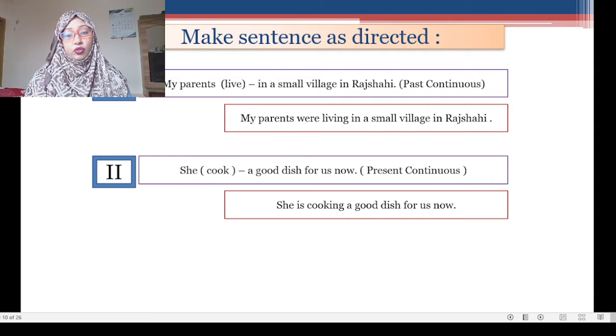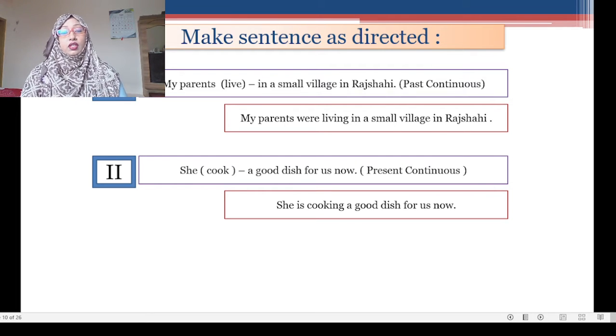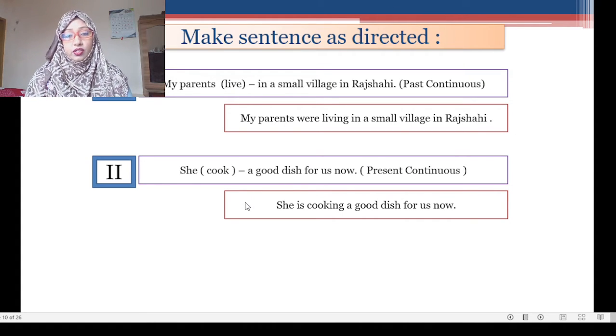And if you write this sentence in present continuous tense, the answer will be: She cook a good dish for us now. Present continuous tense. So what will be the answer? She is cooking a good dish for us now. So is is the auxiliary verb of present continuous tense, and cooking is the ing form.